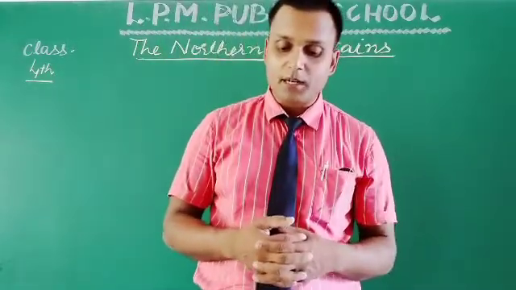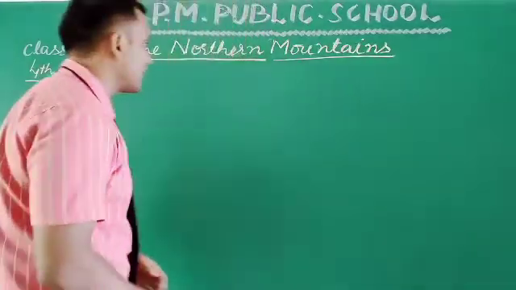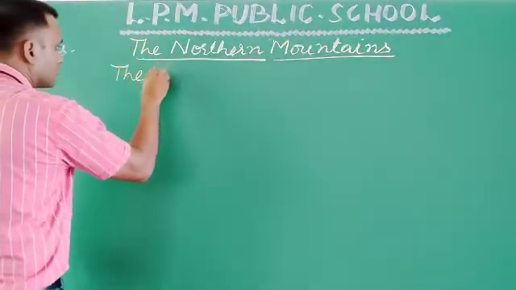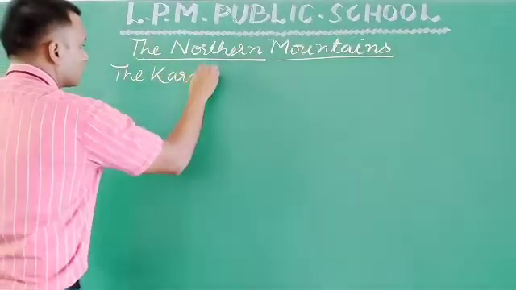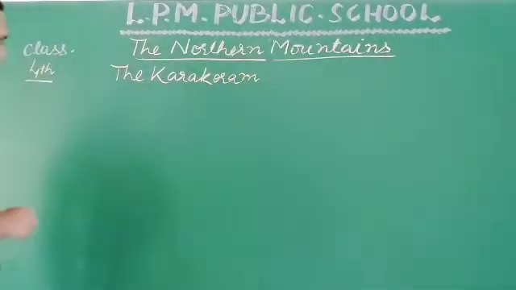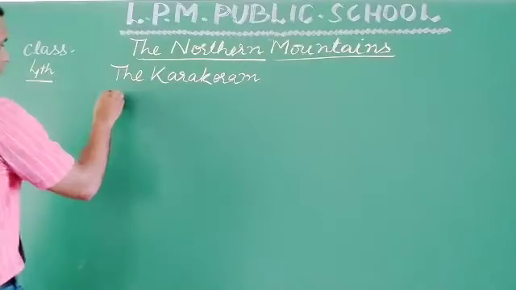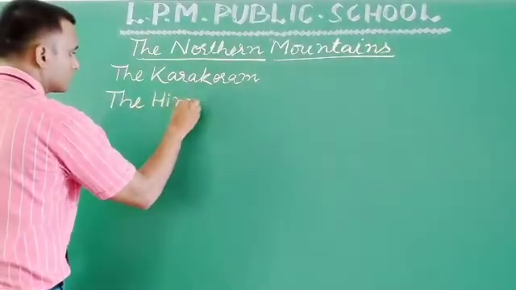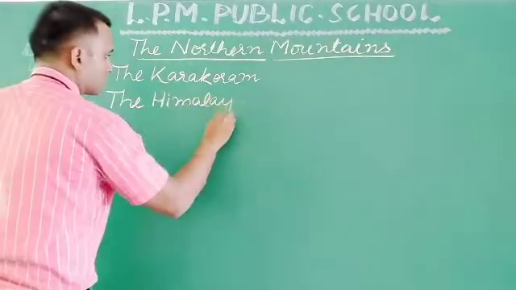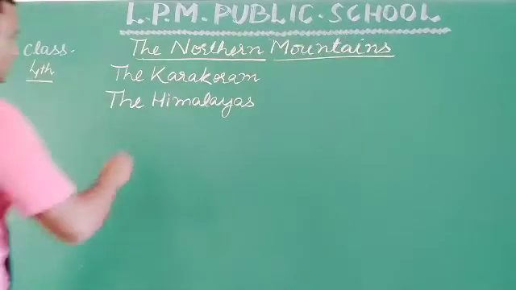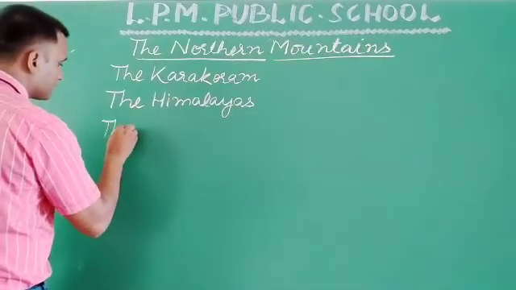The main among them are the Karakoram, the Himalayas, and the Purvanchal.